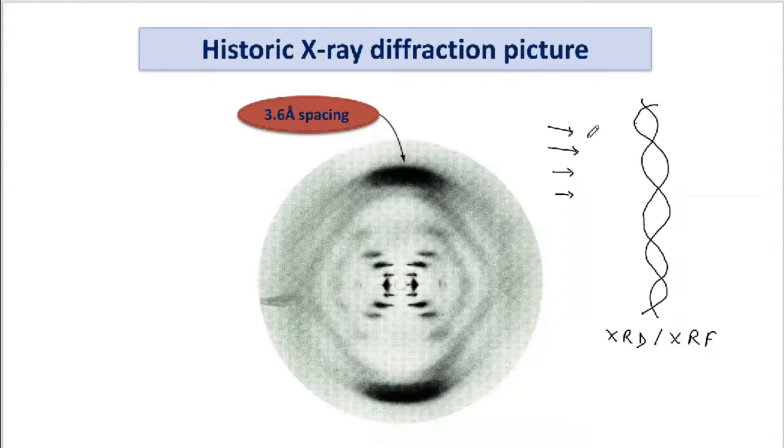In one technique, the X-rays move and are diffracted in different directions after contacting the surface of the DNA and then are recollected.